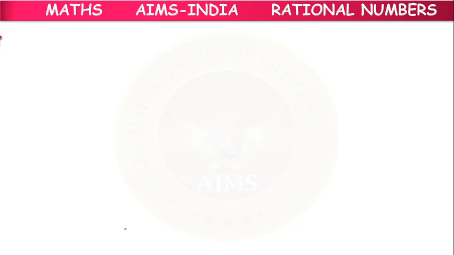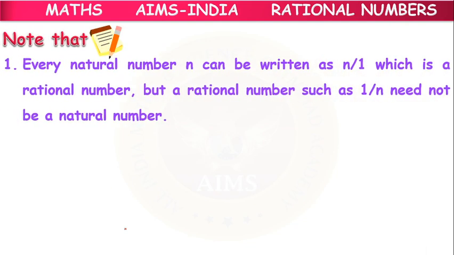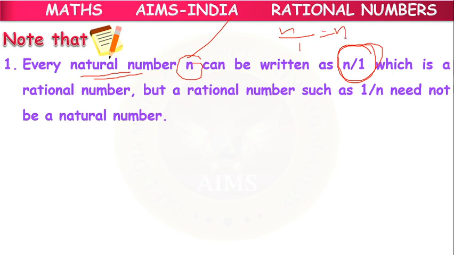Next. So we have to note some points in this case. Every natural number, we can take any natural number in the form of n. It can be written as n by 1, because n by 1 value is also equal to n only, which is a rational number.